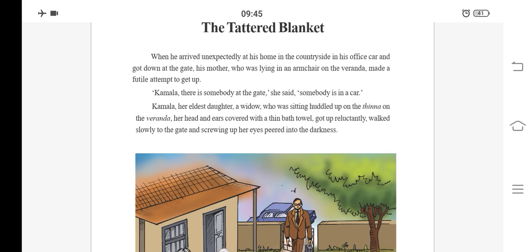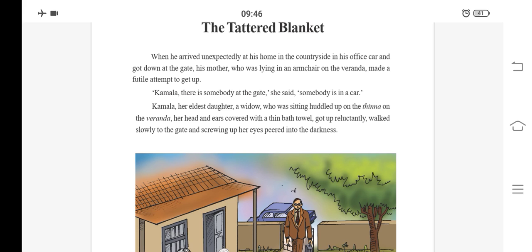In the same way, she also was not willing to do anything, but she got up and walked slowly to the gate. Means she went near the gate and screwed up her eyes, peered into the darkness.